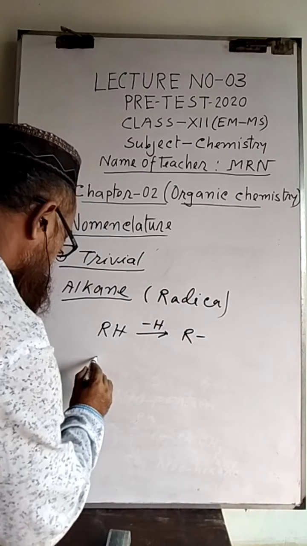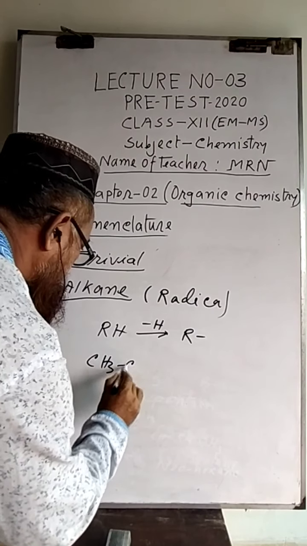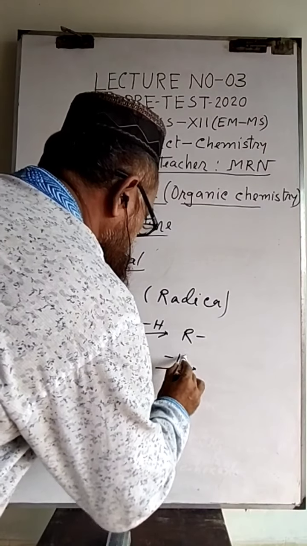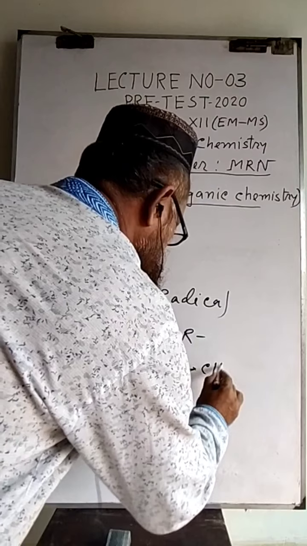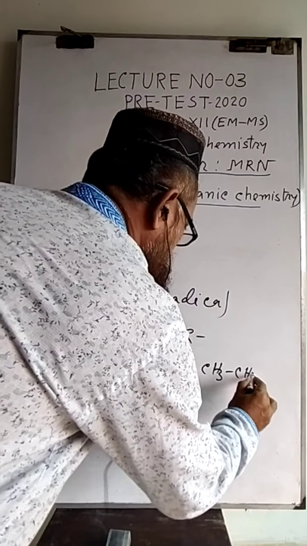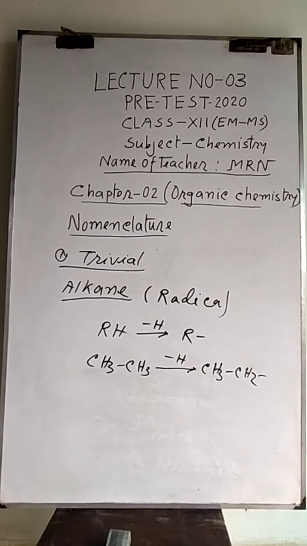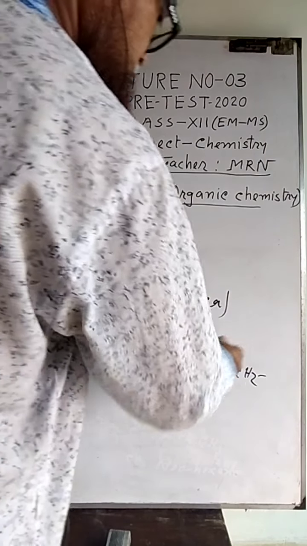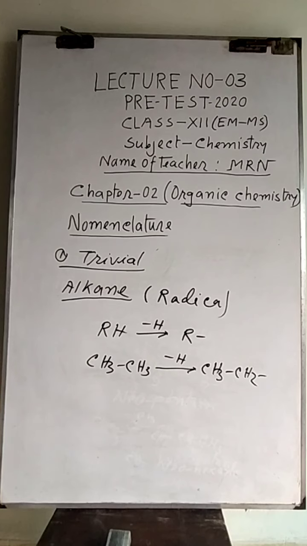For example, this one is ethane. From this ethane one hydrogen is separated, then this one is called ethyl. That means this one is the compound and this one is the radical. One hydrogen is separated from the alkane, and the remainder is called alkyl.